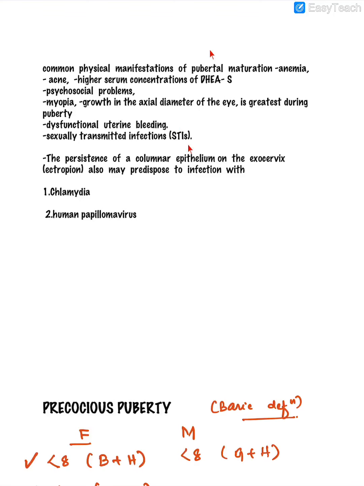Adolescents, because of lack of sexual education, also have a higher rate of sexually transmitted infection. The persistence of the columnar epithelium on the exocervix, also known as ectropion, predisposes to chlamydia and human papilloma virus. In the next video, we shall be discussing pathologies of puberty, the first being precocious puberty and the second being delayed puberty. Thank you for now.